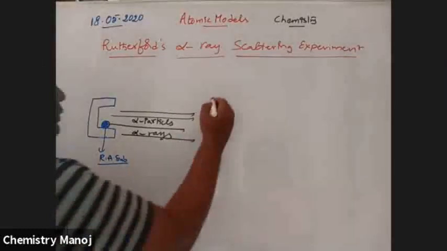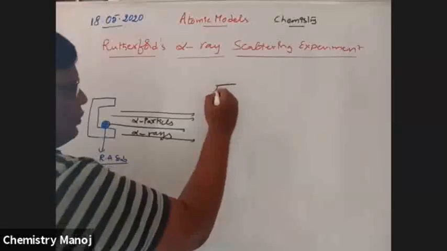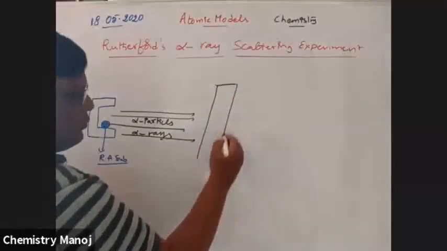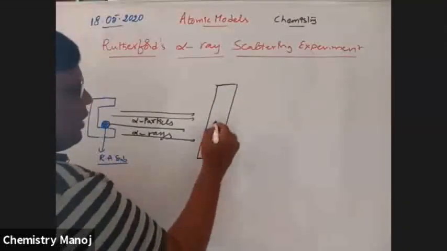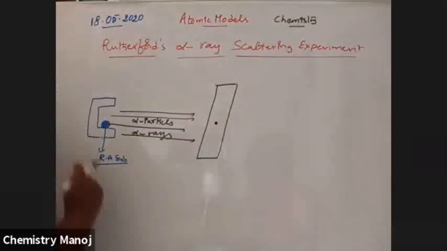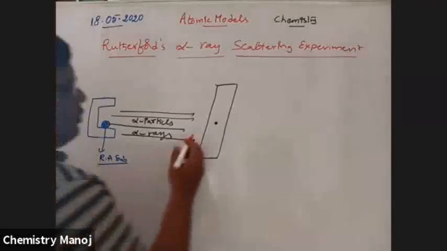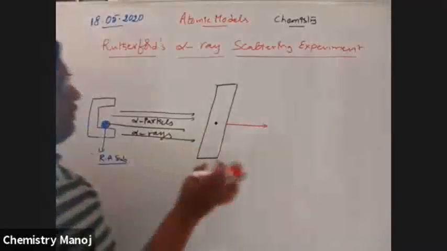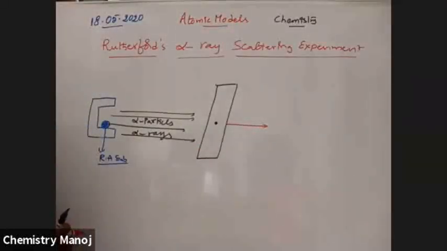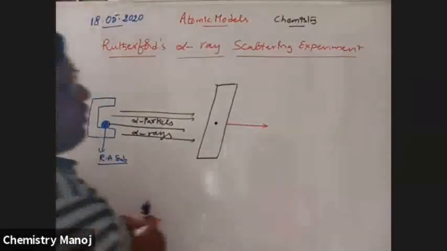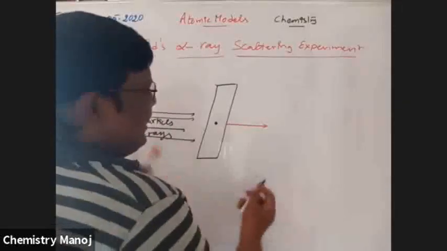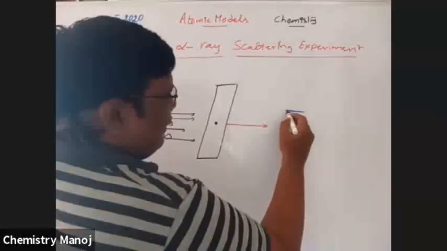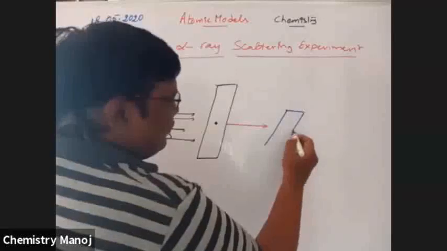Now this is passed into a slit having a small hole. Through this small hole, only a limited number of alpha particles are ejected. Now this alpha particle is incident on a very thin gold foil.